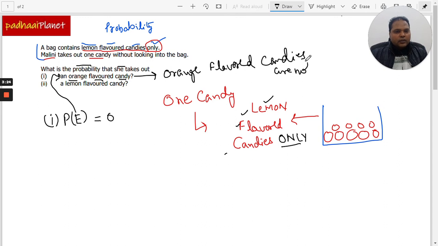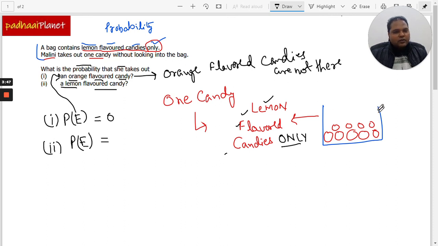Now let's take the second one. The second one is a lemon flavored candy. What is the probability that she picks out a lemon flavored candy? For the second question, the event is that she picks out a lemon flavored candy.